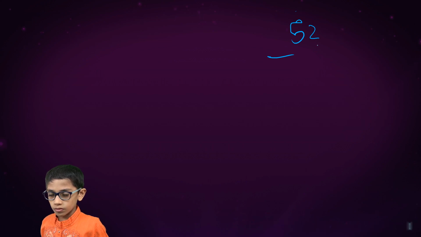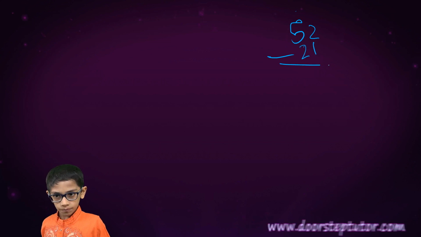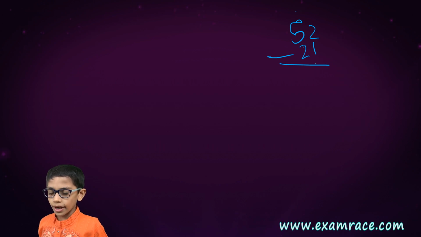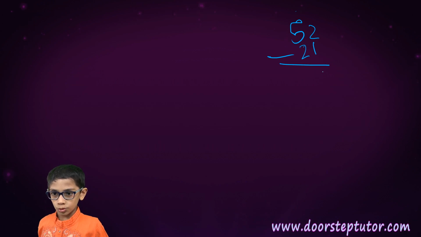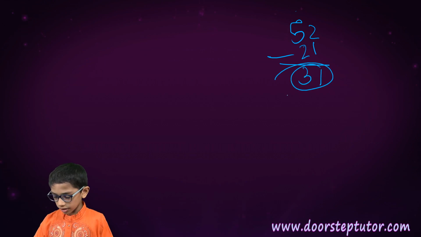The next question is 52 minus 21. So 2 minus 1, which is equal to 1. And 5 minus 2, which is equal to 3. So our answer is 31.